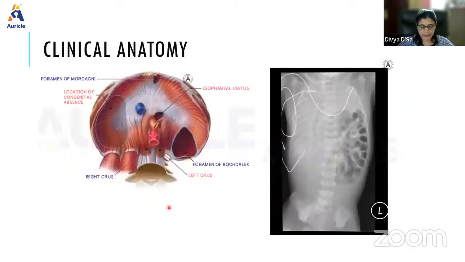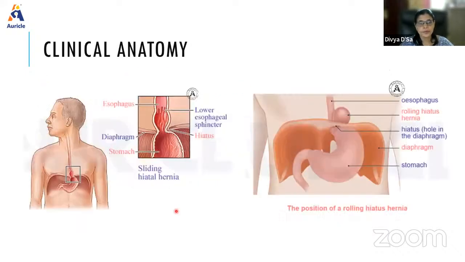Then there is hiatal hernia. This is the foramen of Bochdalek, and this is the foramen of Morgagni, which I mentioned. When the esophageal opening is a little large, two types of hernia can occur. One is the sliding hiatal hernia, and another is the rolling hiatal hernia.